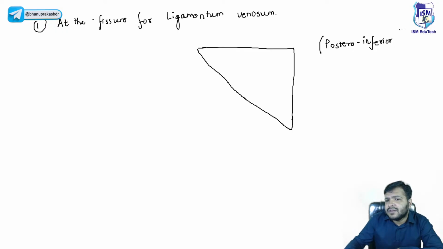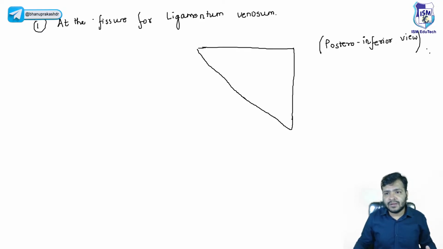We will discuss the liver in detail, so no need to worry. So we are trying to see the liver from behind and slightly downward, the inferior surface of the liver, in the posterior inferior view. So try to imagine this.